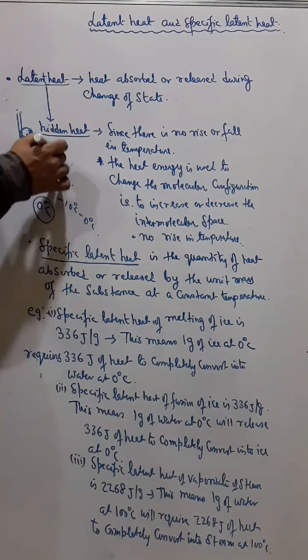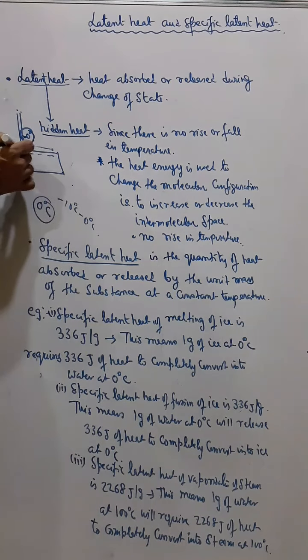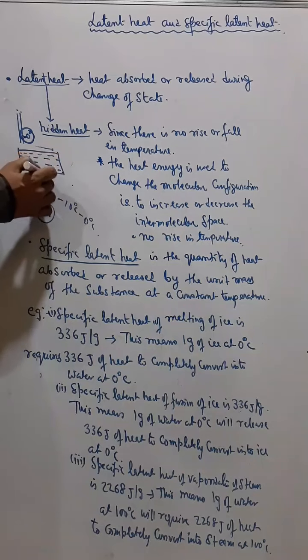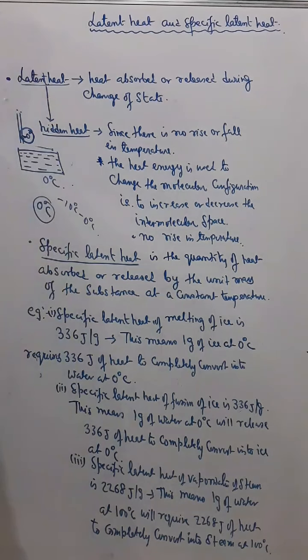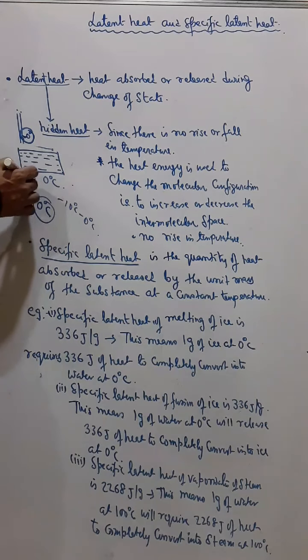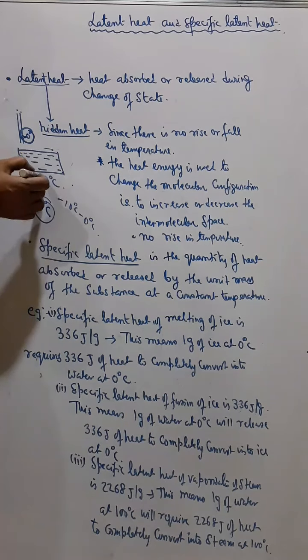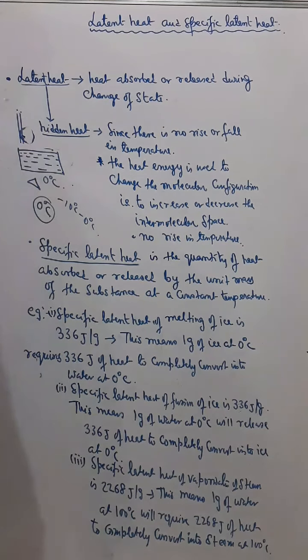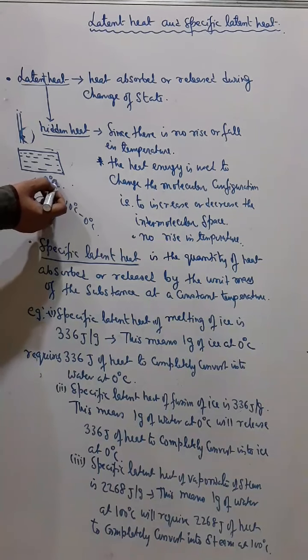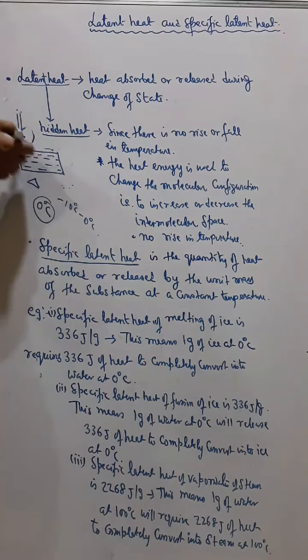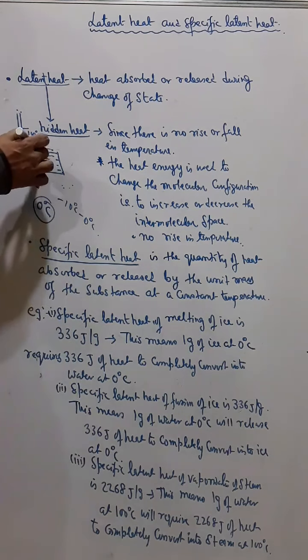So now the whole of the ice has changed into water and the temperature is still 0 degrees Celsius. Now again if I continue heating, we will see that the temperature starts rising again. The temperature will rise from 0 to 1, 1 to 2, 2 to 3, 3 to 4, and the rise is continuous, but on reaching 100 degrees Celsius, we'll see that the water starts boiling and starts changing into vapor.